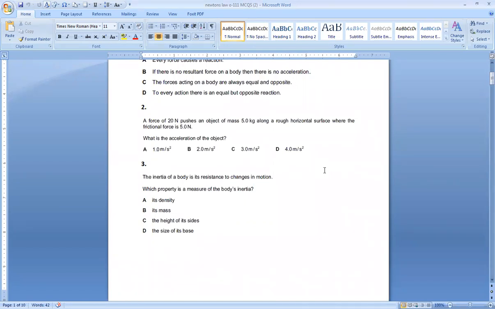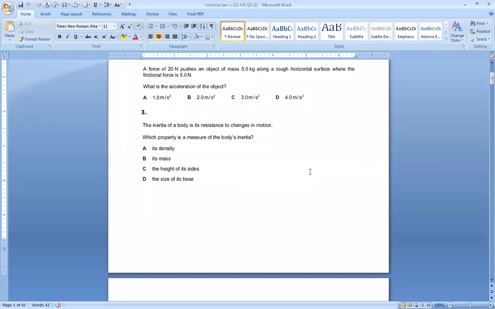Here we will use the formula F is equal to MA. Resultant force is 15, mass is 5, acceleration we have to find. So 15 divided by 5 gives you the answer 3 meter per second square. So the option is C.